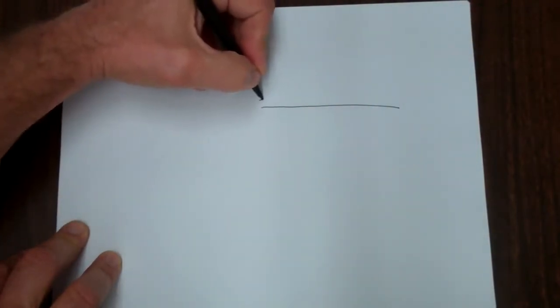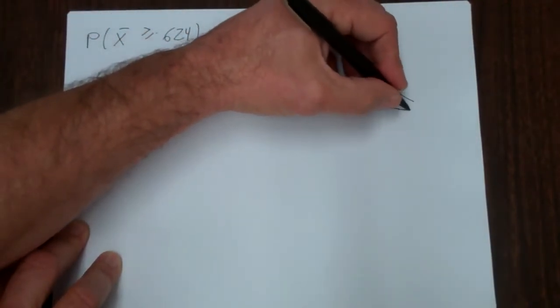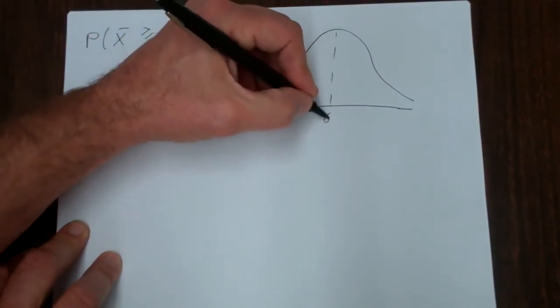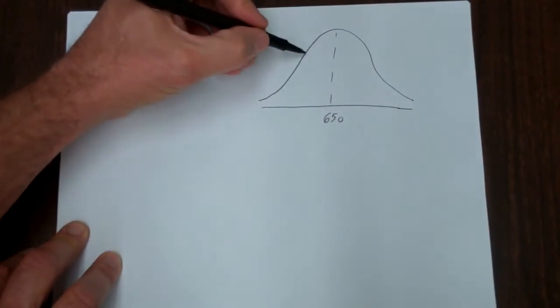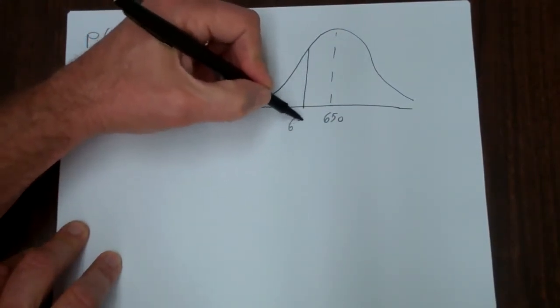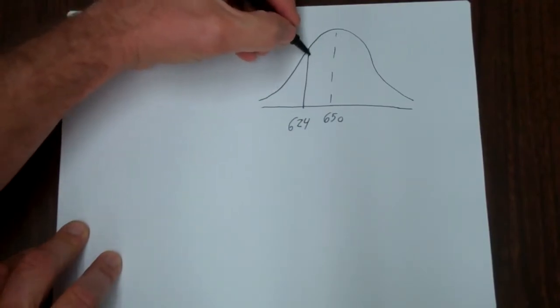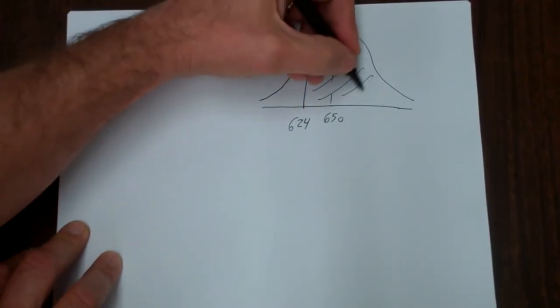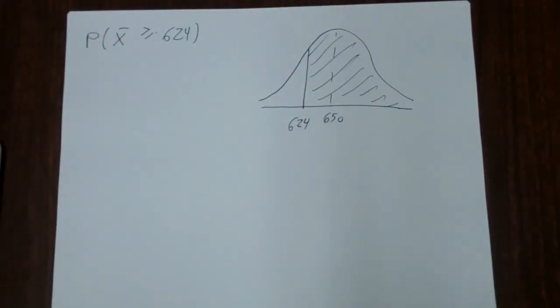So this is the picture that we're going to draw. We're going to find the probability that X bar is greater than or equal to 624. So we're going to have a picture that looks like this. The mean here is 650. 624 is about right here, say. And we're going to find the probability of this region right here, the shaded area.